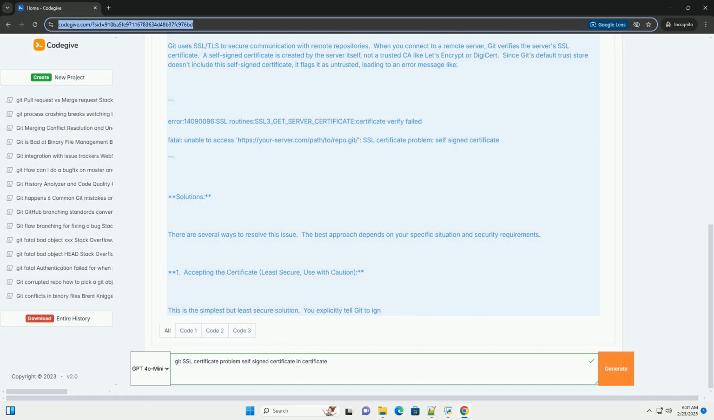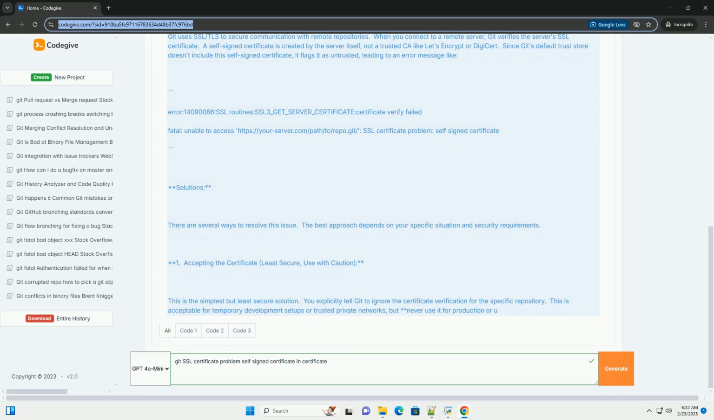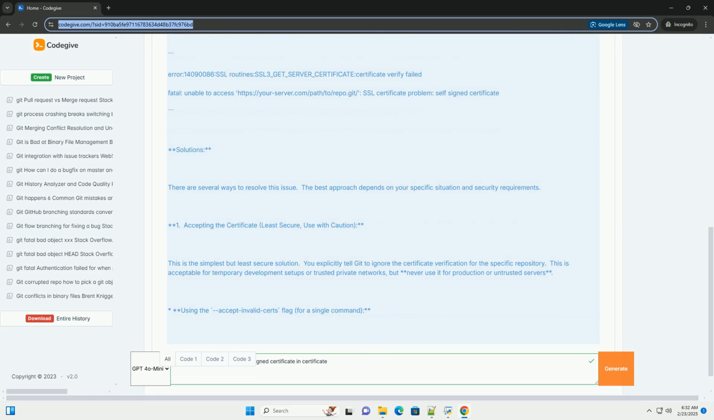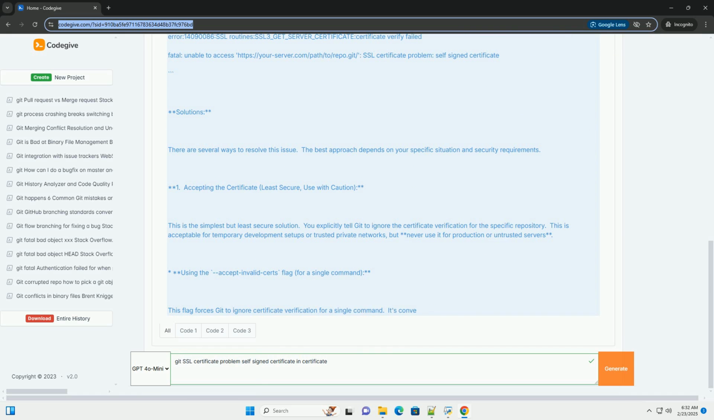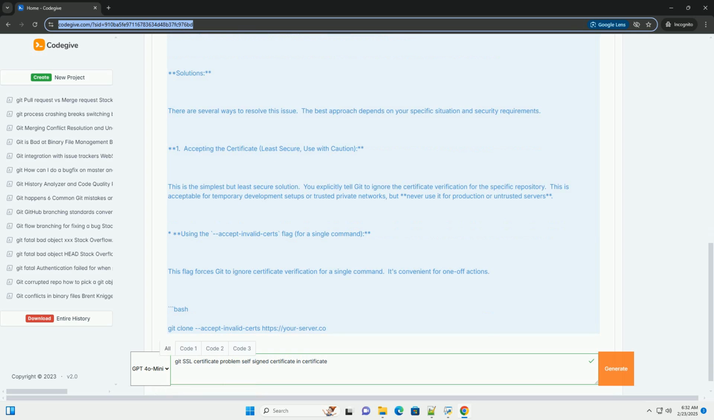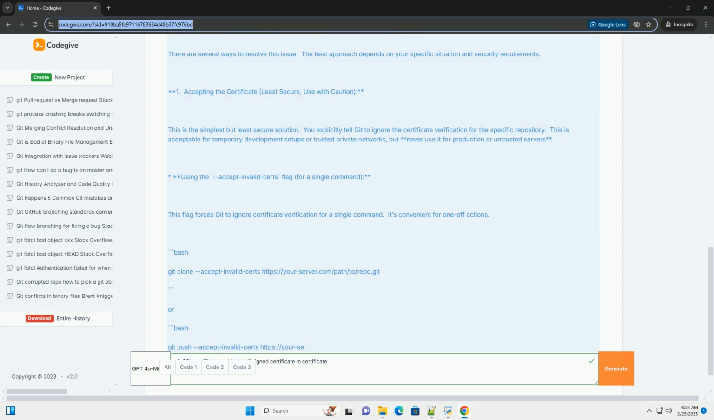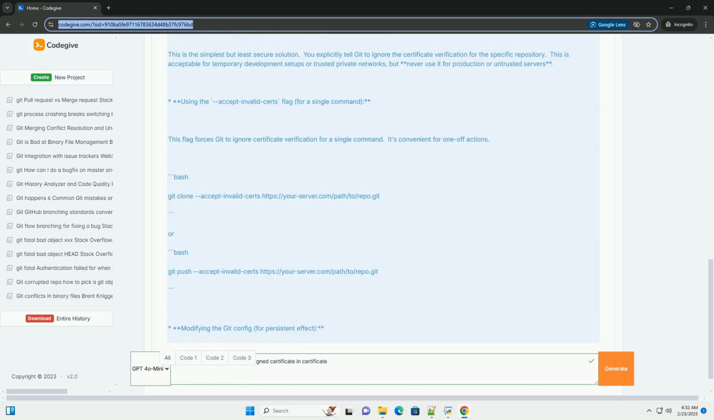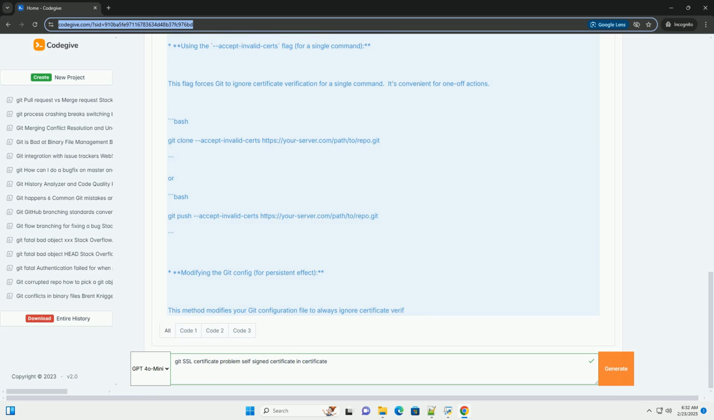However, it's often a problem in development environments or private networks where self-signed certificates are frequently used for convenience. This tutorial will explain the problem in detail, illustrate various solutions, and provide code examples to implement them.